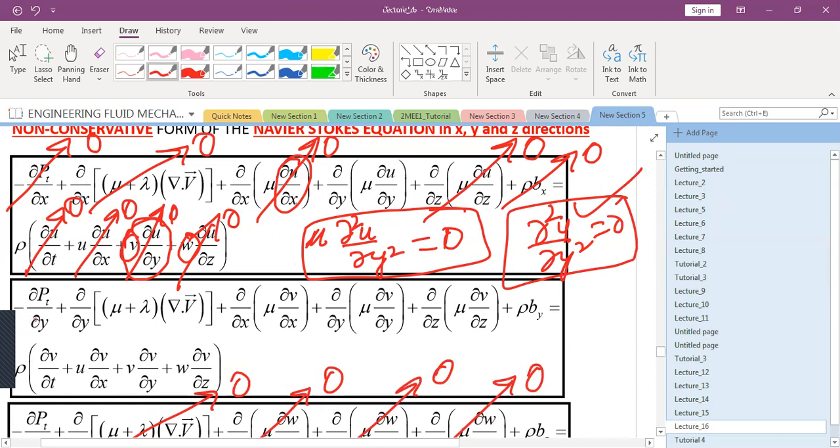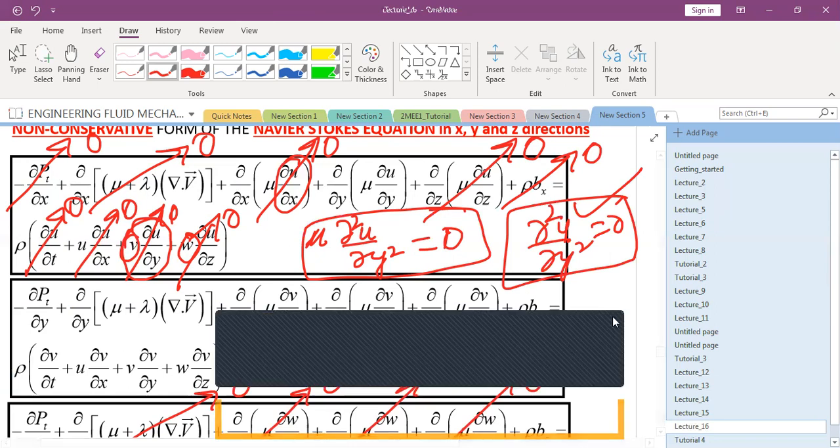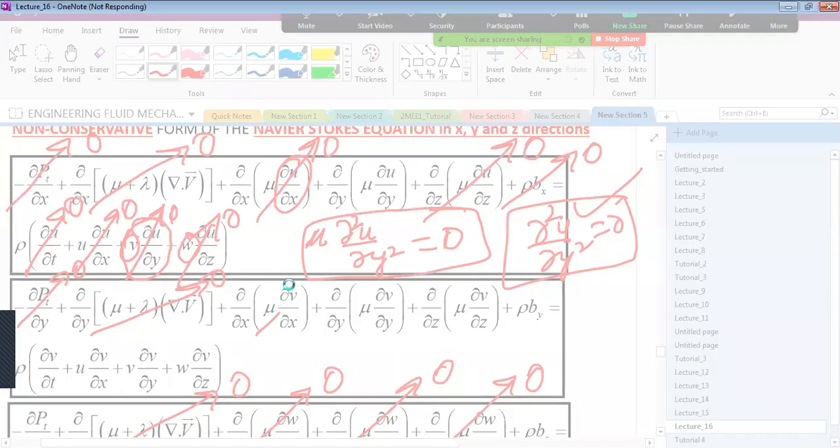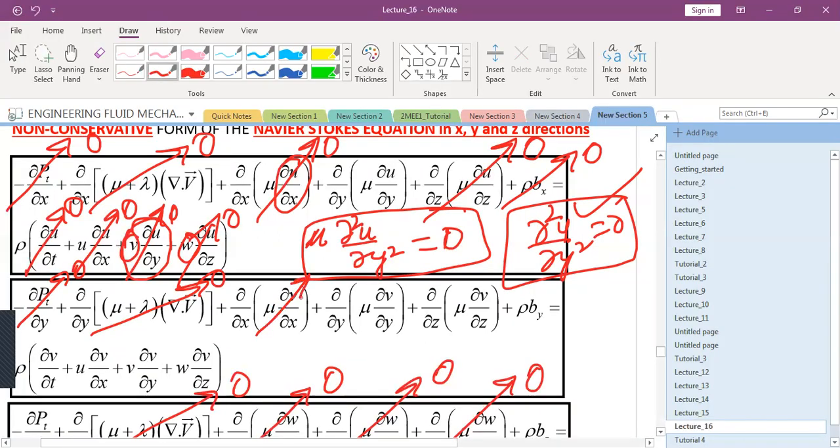What about y momentum? This is 0 by the incompressible flow assumption. This is 0. We have found that there is no applied pressure gradient. Then what about this term? 0, because v is 0. Rho by is 0. This is 0.